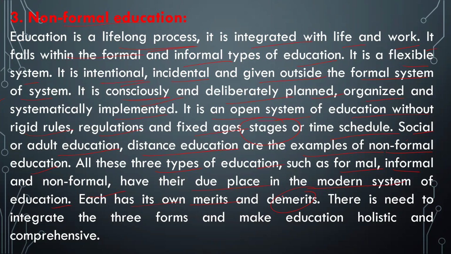There is a need to integrate the three forms and make education holistic and comprehensive. So dear friends, if you want to make your career, make your life, make your education integrated and holistic, then three types of education are most important: formal education, informal education, and non-formal education, right?